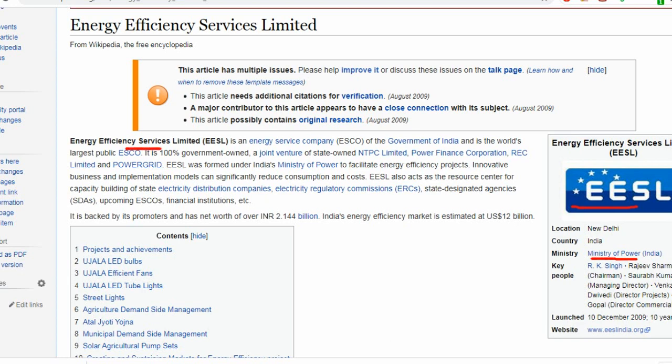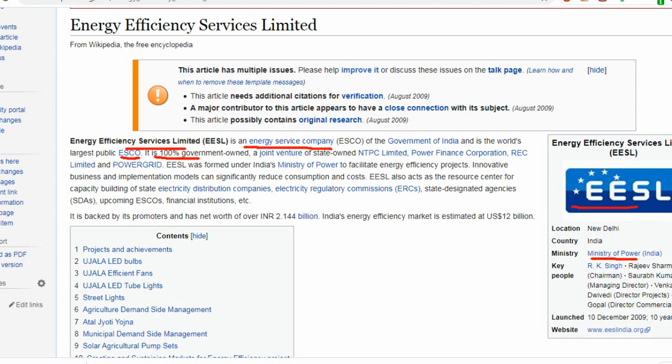Energy Efficiency Services Limited, EESL, is an energy service company. It is registered as a company of the Government of India, and it is the world's largest public energy service company. Can you imagine? This EESL under the Ministry of Power is the world's largest public energy service company, 100% government owned.